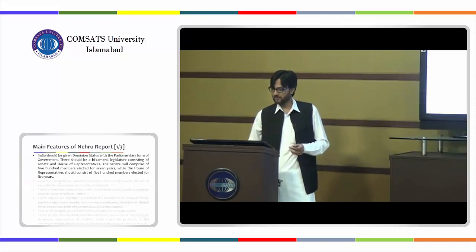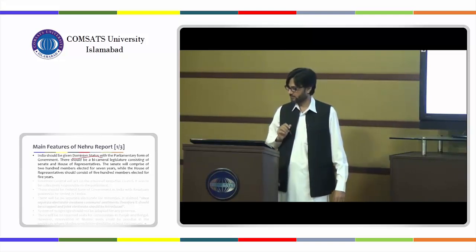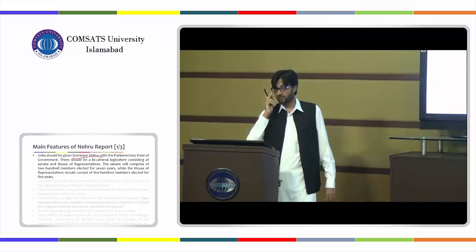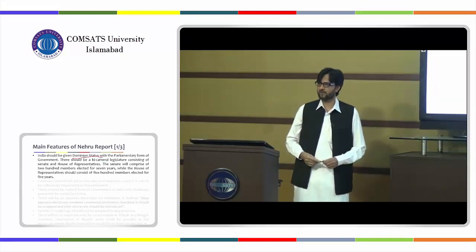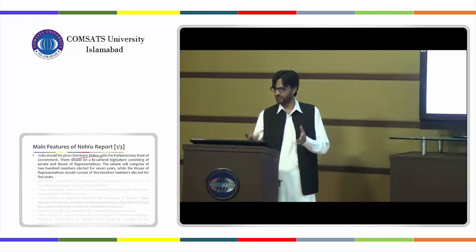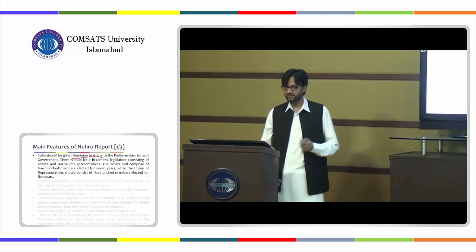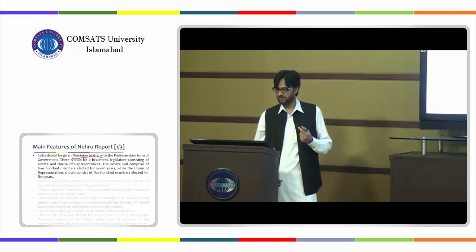Main features of this report: India should be given dominion status and a parliamentary form of government, which was the form of government prevailing in Great Britain. So they were asking for that kind of government, and they wanted a bicameral legislature, Senate and state, and they were just getting into detail of that bicameralism under the Nehru report.